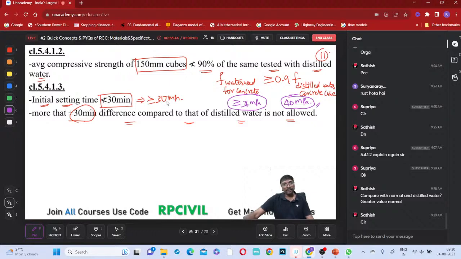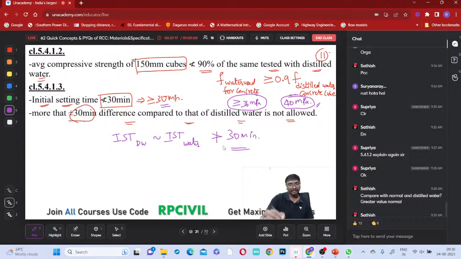So the initial setting time should be more than or equal to 30 minutes. Also, when you compare the IST of the distilled water and the IST of the water you are testing, the difference obtained for the cement should not be more than 30 minutes. If the difference is lesser than 30 minutes, you accept it, and the initial setting time itself should also be greater than or equal to 30 minutes. Clear everyone?